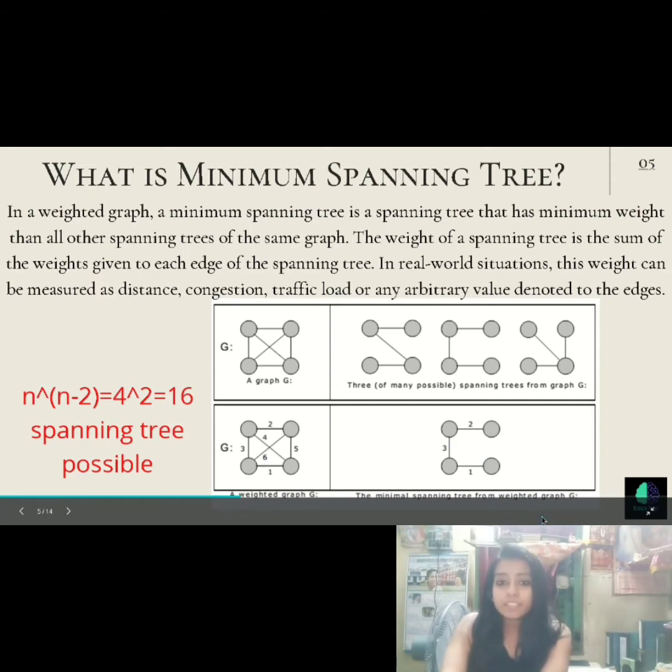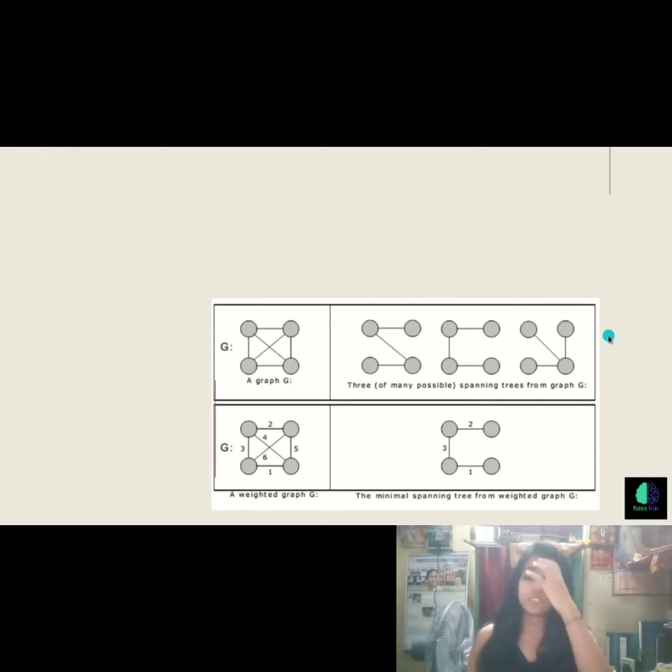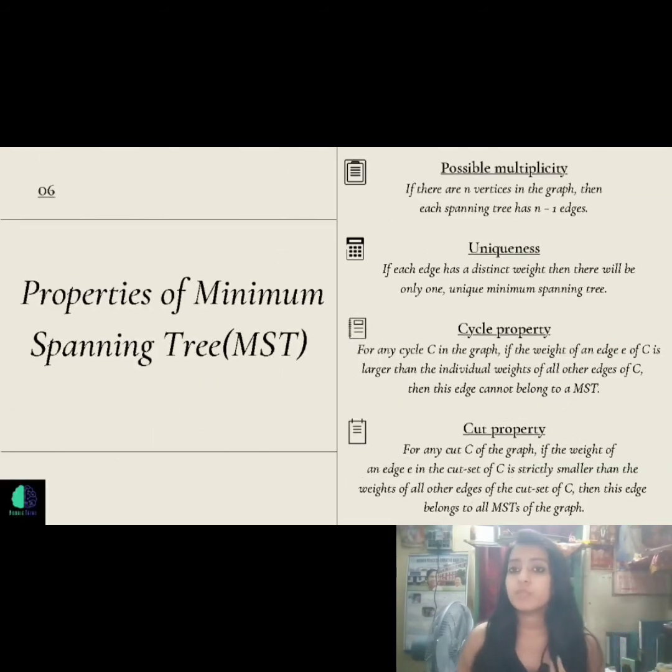And the weight of the spanning tree is the sum of the weights, as I told you. And in real world situations, this weight can be measured as distance, congestion, traffic load, or any arbitrary value. This is the real world situation that we can use for finding out minimum spanning tree. So next are the properties of minimum spanning tree. So these are few properties of minimum spanning tree.